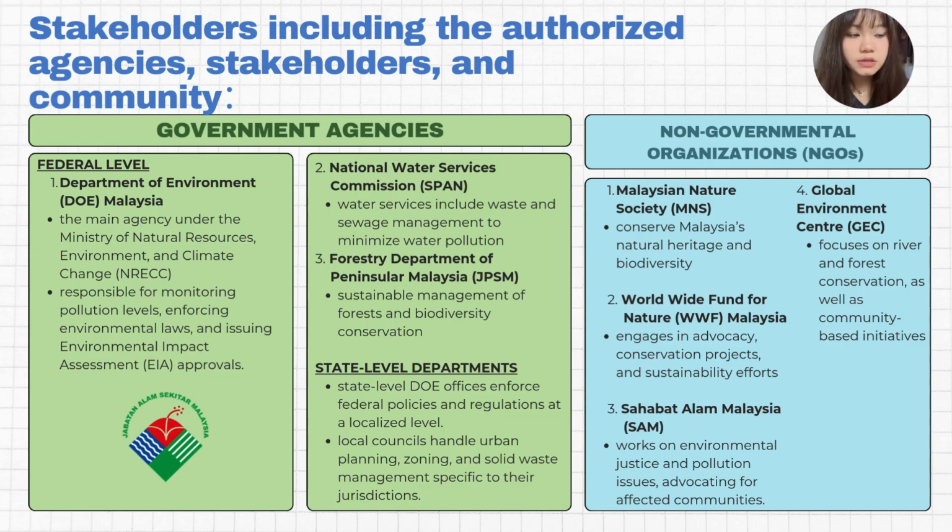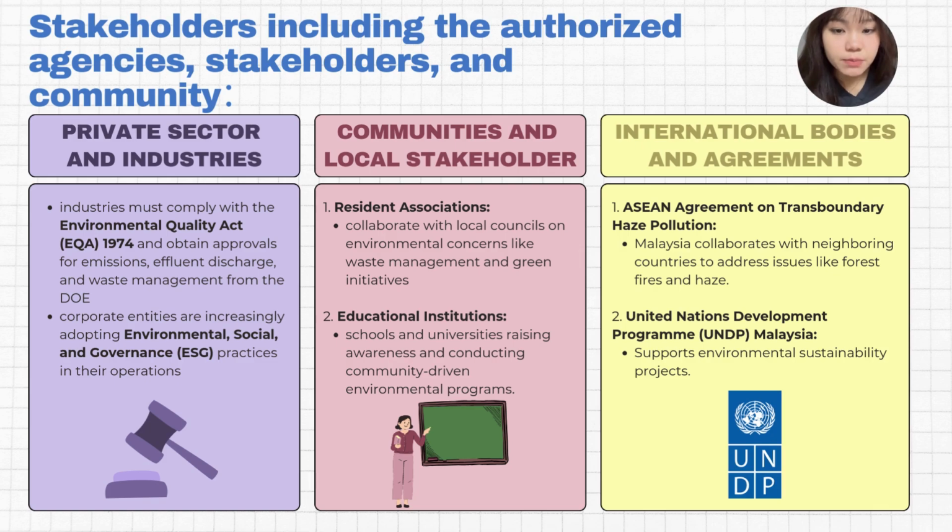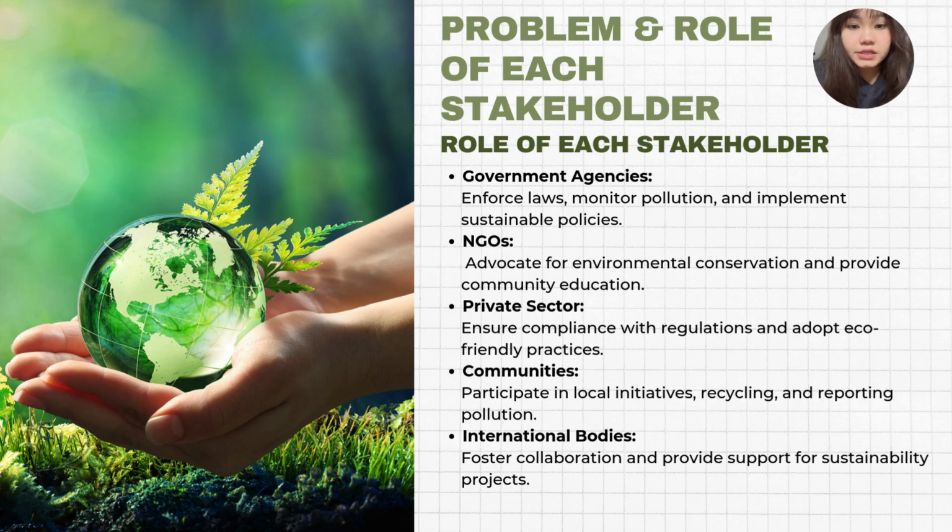I'm going to present about the stakeholders, including the authorized agencies, stakeholders, and community. First of all, there are government agencies, which include federal level and state level departments. At the federal level, there are DOE, SPAN, JPSM, while the non-governmental organizations, or NGOs, include MNS, WWF, SAM, and GEC. Other than that, private sectors and industries play an important role in taking care of the environment. Besides, communities and local stakeholders like resident associations and educational institutions are also stakeholders. International bodies and agreements like the ASEAN Agreement on Transboundary Haze Pollution and UNDP Malaysia are also responsible for taking care of the environment.